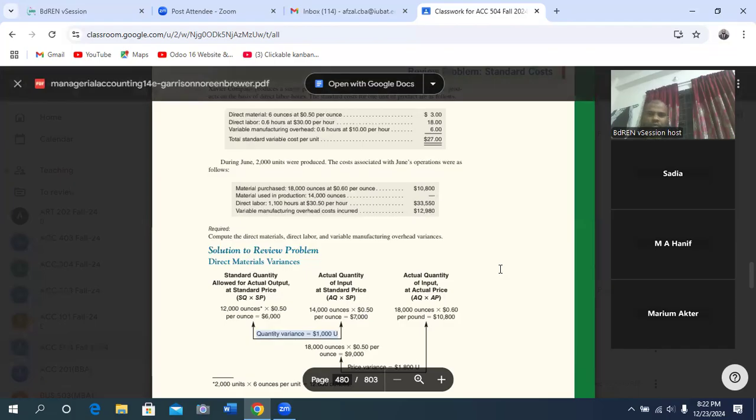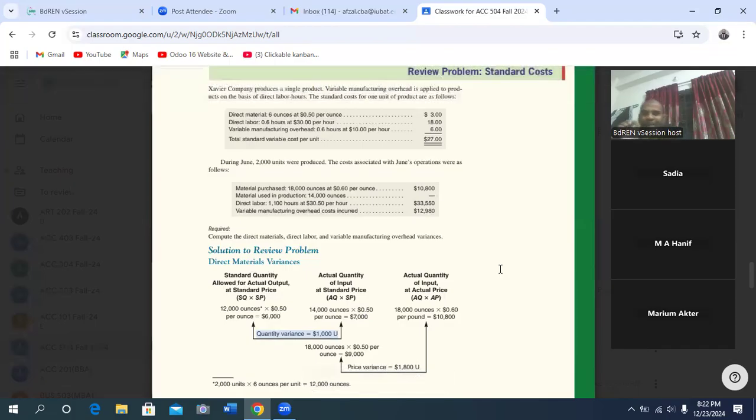Okay, now next we have to determine the price variance. How to determine price variance? Now come to the third one, actual quantity at actual price. So how much actual quantity was purchased?